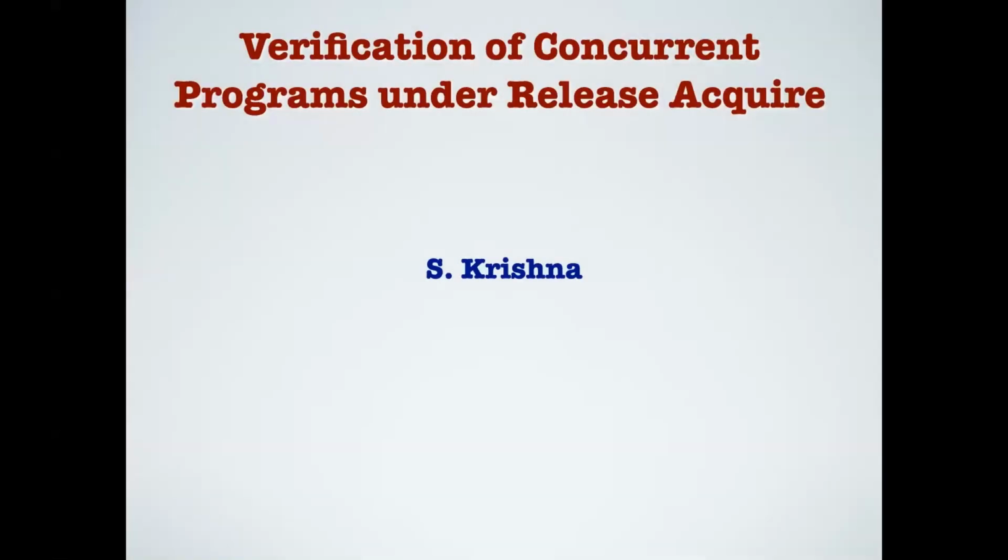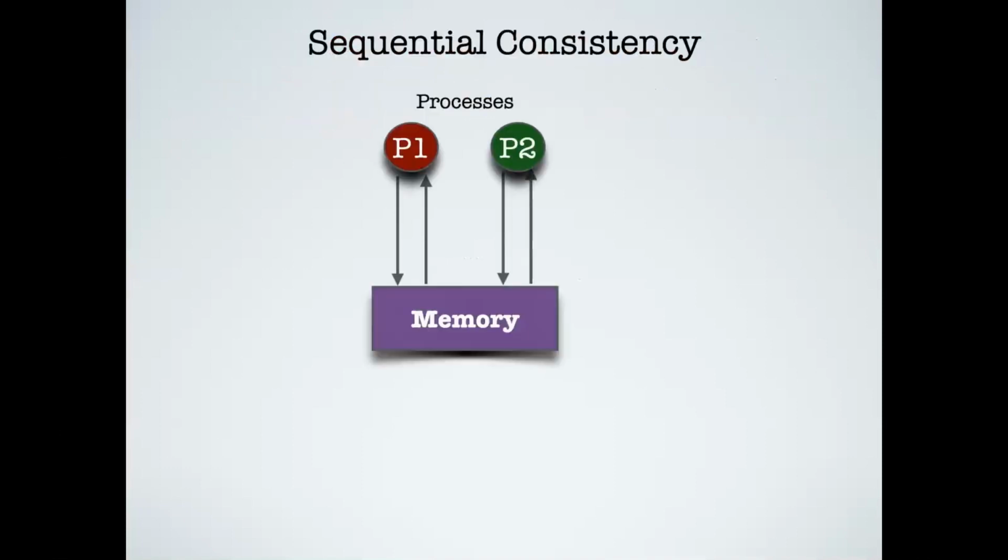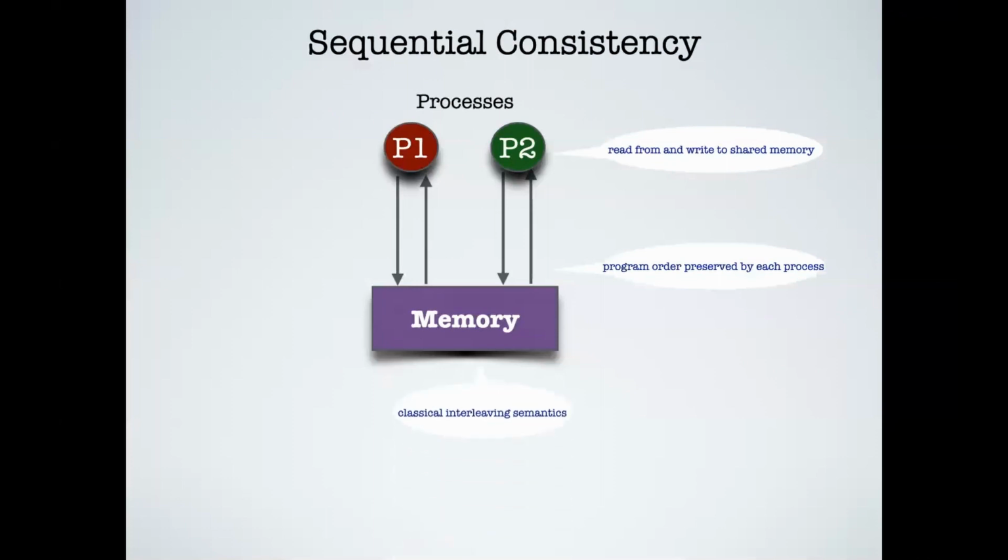Okay, so this talk is going to be about the verification of concurrent programs under release acquire semantics. So typically, when we talk about concurrent programs, the model is something where we have shared memory. The classical interpretation for such concurrent programs is sequential consistency, where the processes interact directly with the shared memory, as you see in this picture. The typical rules that follow sequential consistency are that processes directly read the latest value written from the shared memory, and whatever the process writes is directly reflected in the shared memory. That apart, the program order is preserved by each of the processes involved. And finally, when we look at any execution, it is the classical interleaving semantics.